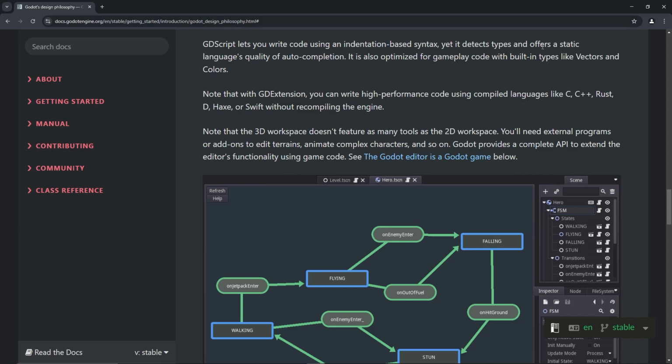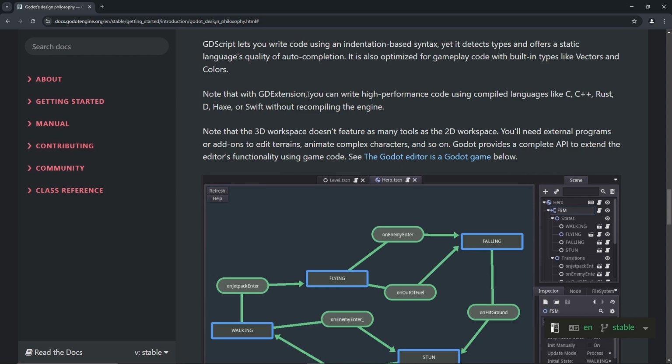Yet it detects types and offers a static language's quality of auto-completion. I don't remember about that, but okay. It is also optimized for gameplay code with built-in types like vectors and colors. Didn't use that. Turns out there's actually something like that.